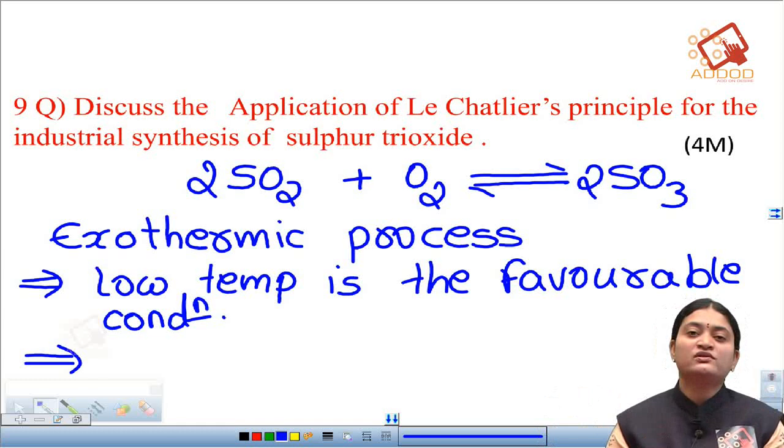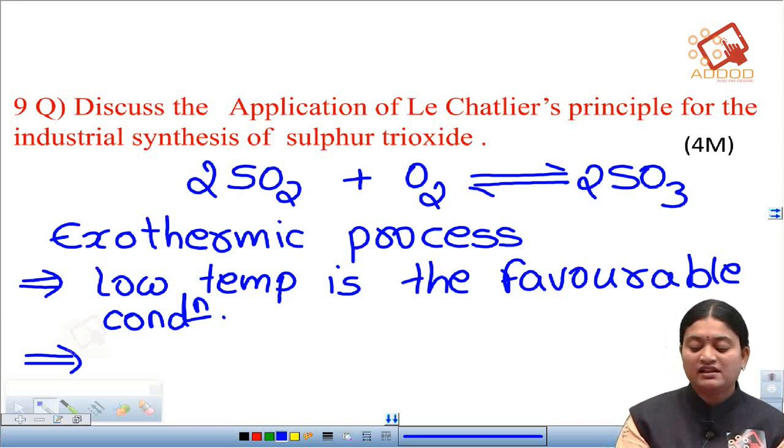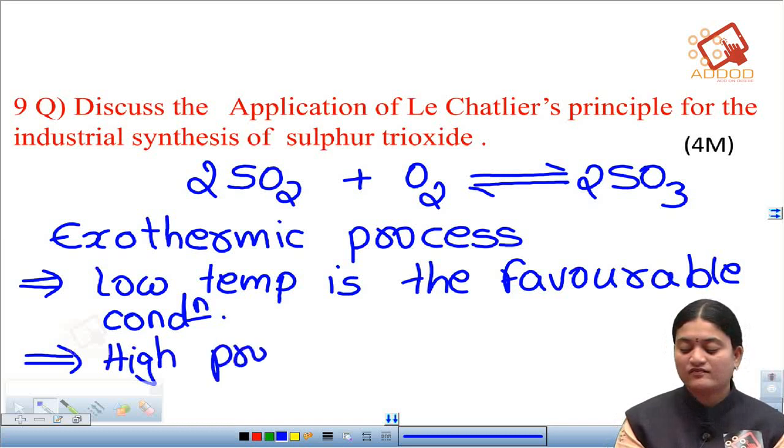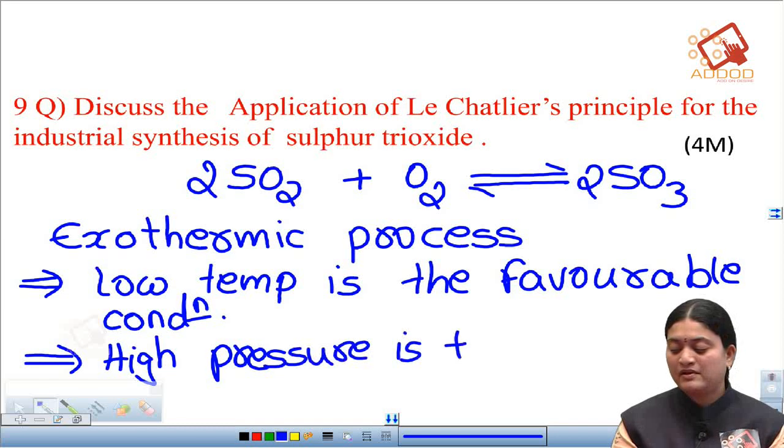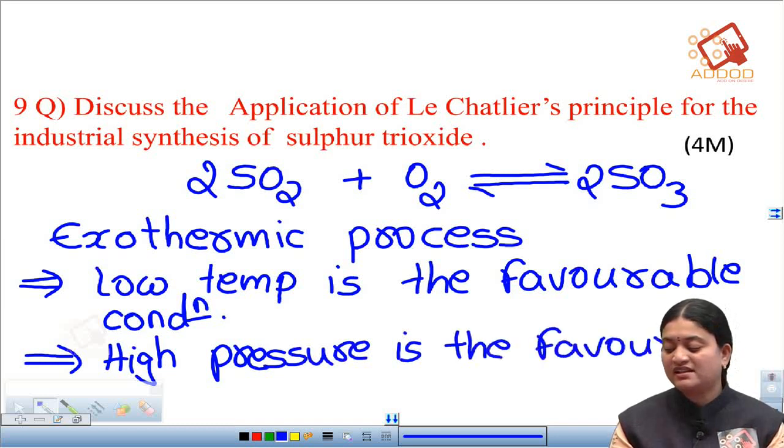So according to Le-Chatelier's principle, high pressure is favorable here. Therefore, high pressure is the favorable condition according to Le-Chatelier's principle.